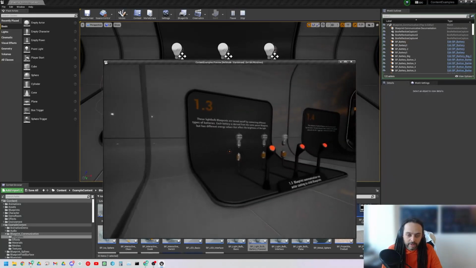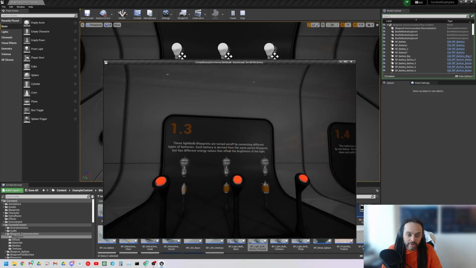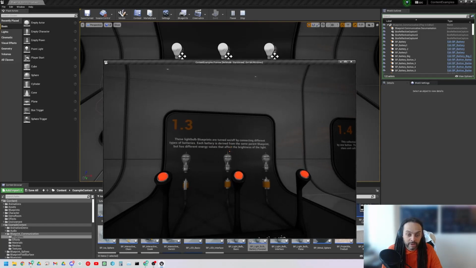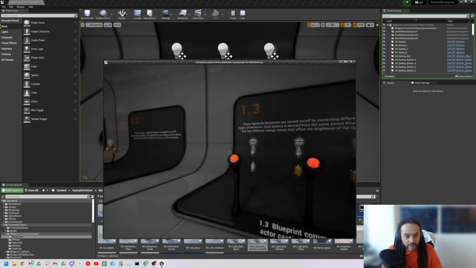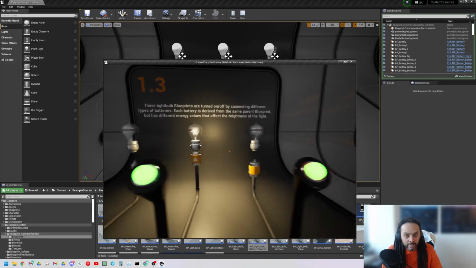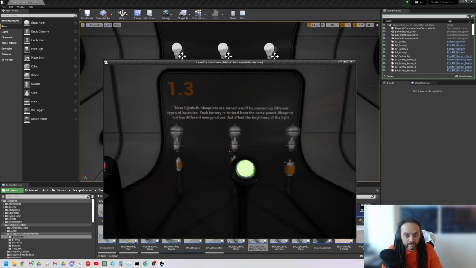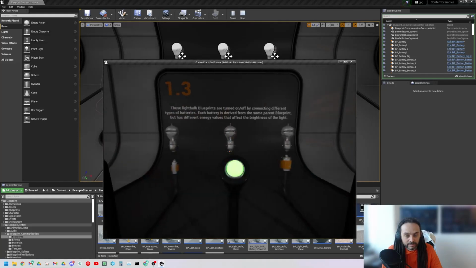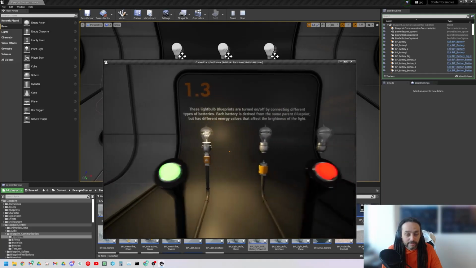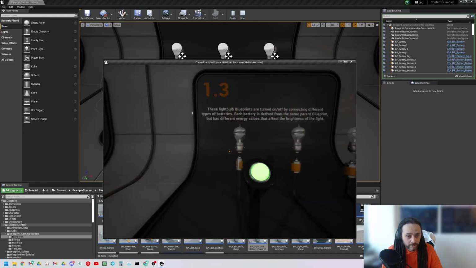If we go over here, these light bulbs are turned on and off by connecting different types of batteries. Each battery is derived from the same parent blueprint, but has a different energy value that affects the brightness of the light. So what does it mean that they're derived from the same parent blueprint? It means if you affect the parent blueprint, it will affect all the child blueprints.